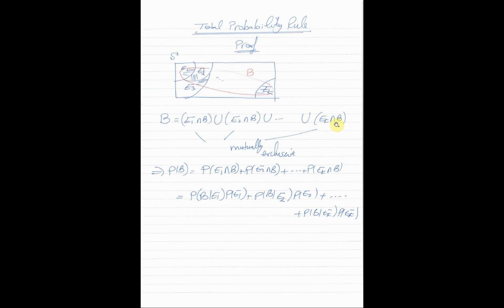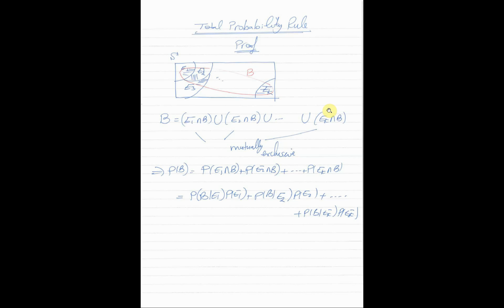Now, what is the reason for doing that? Maybe you can feel this is something strange. So on the left, we have B, which looks nice and clean and small, and on the right, we have a long formula. Why are we doing this? We are doing this because these components, E1 intersection B, and E2 intersection B, and so on, are all mutually exclusive. So if E1 is mutually exclusive with E2, it means that E1 intersection B and E2 intersection B are also mutually exclusive.